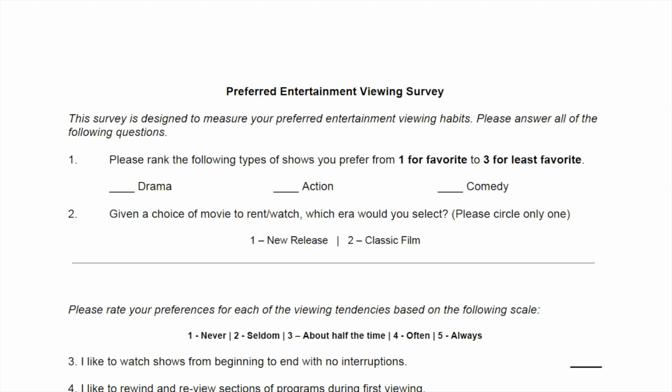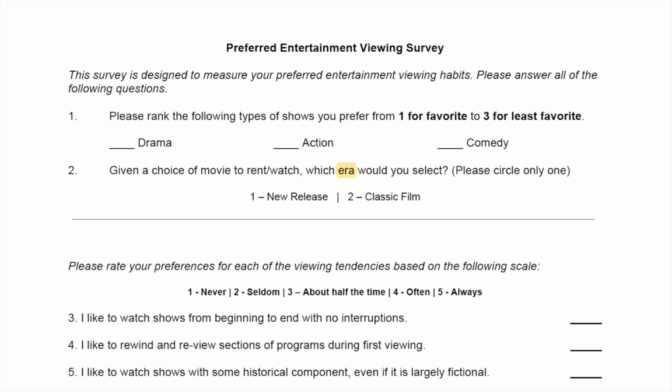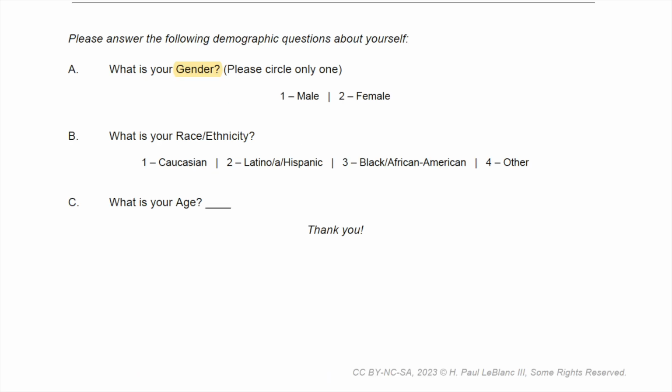In looking at the preferred entertainment viewing survey, question number 2 regarding movie era has two nominal values and is a categorical variable. Demographic question A is also categorical with two nominal values. These will be the two variables we will use for our demonstration.